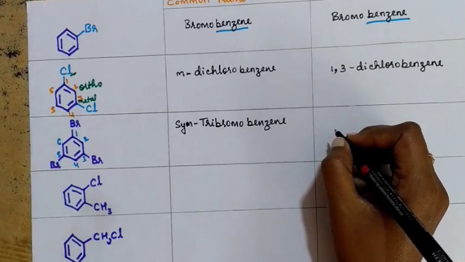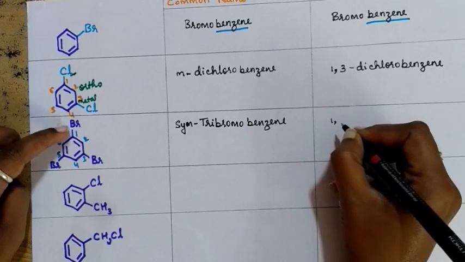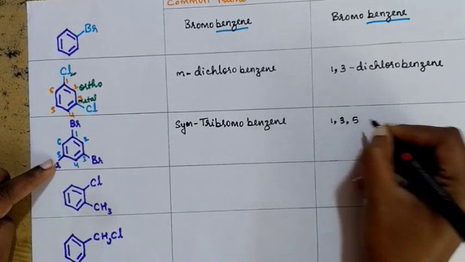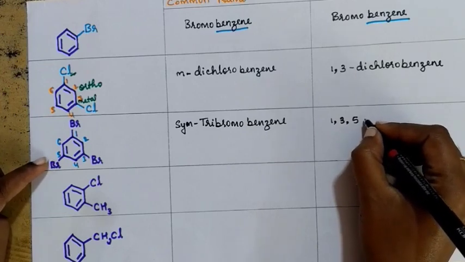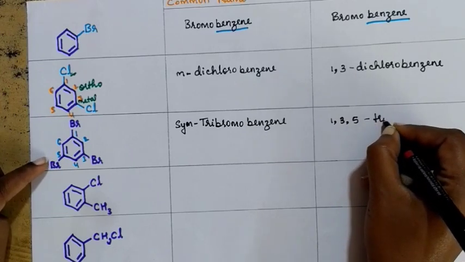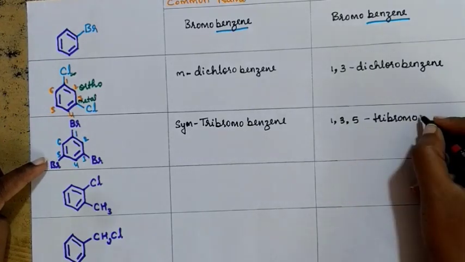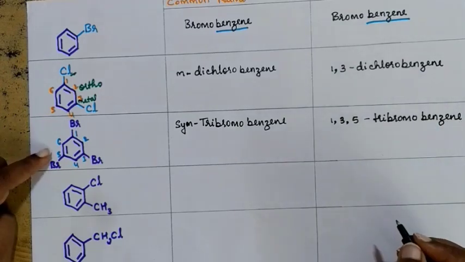Let us mention the position of the bromine first. 1, 3, 5. How many bromines are there? 3 are there. So 1, 3, 5 tribromobenzene is the IUPAC name of this particular compound.